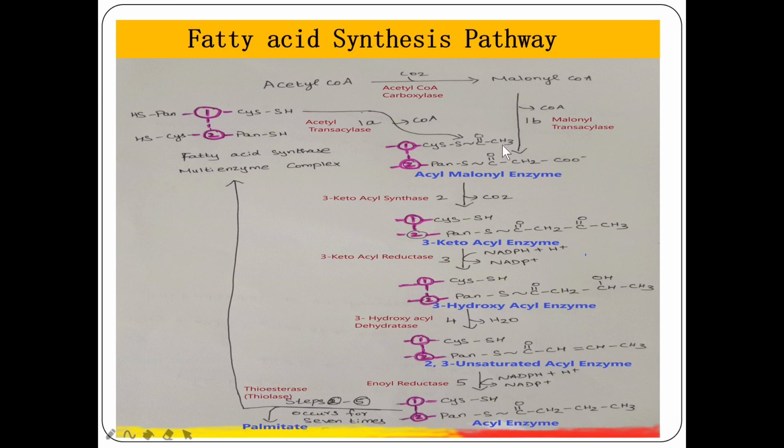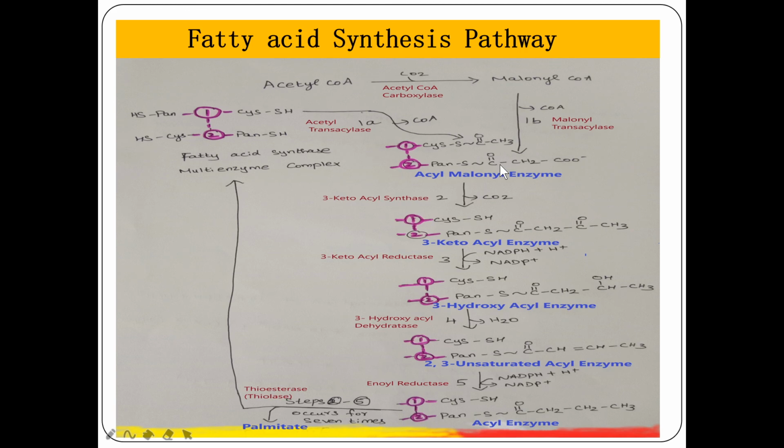The acetyl group is attached to the cysteine SH group of the fatty acid synthase enzyme, and with the help of malonyl transacylase, coenzyme A is released. The malonyl group alone gets attached to the pan SH group.